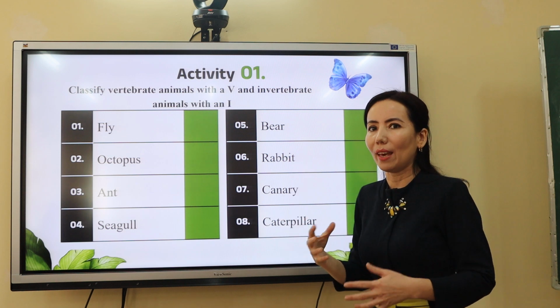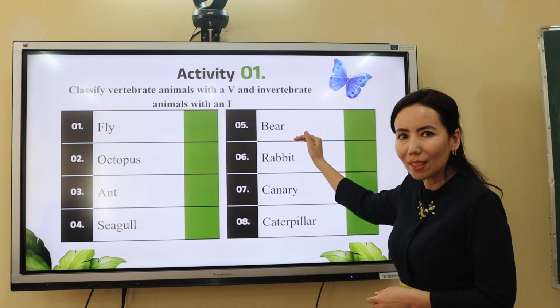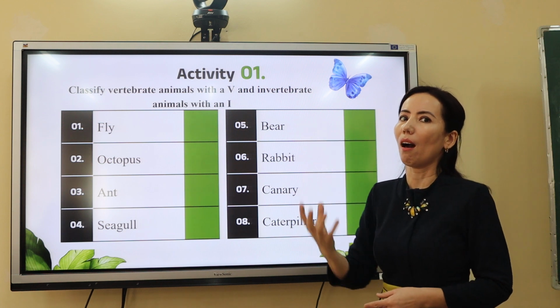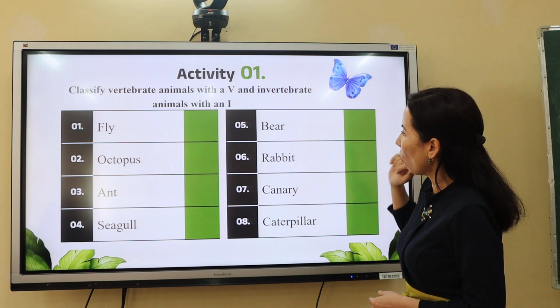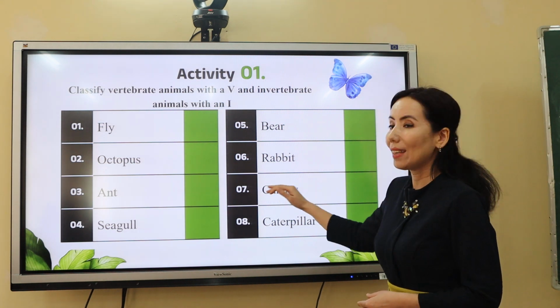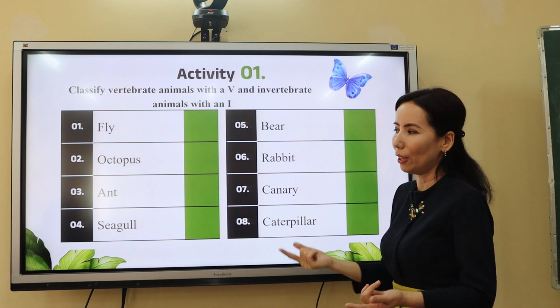And the fifth one is bear. Bear, you know, they are huge, so wild animals. They are vertebrate animals. They have a vertebral column, yes. So the sixth one is rabbit. Rabbit is also a vertebrate animal. Canary. Canary is also a vertebrate animal because they are birds, yes.